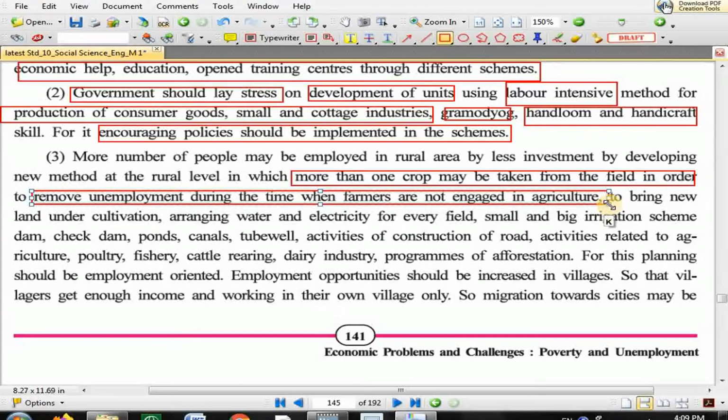In rural area, by less investment, by developing new method at rural level, you have to improve new method of agriculture in rural area. Which is the new method? The new method is that more than one crop can be taken from the same field in order to remove unemployment during the time when farmers are not engaged in agriculture. At those times when agriculture is not possible, farmers must get some source of income. So here it is mentioned to go for new method of agriculture so that more than one crop can be taken, and in that way we can remove the unemployment during non-favorable season.